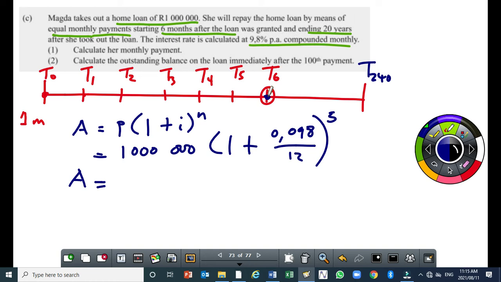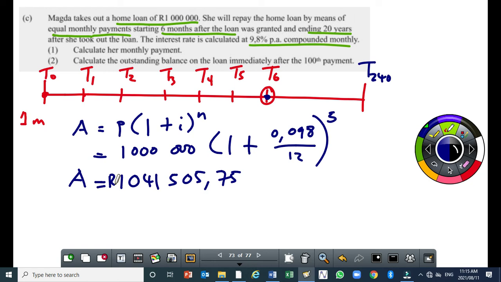Right. So, what answer did you get there? 1,041,505.75. Now check this. Because of the delay in making a payment for 5 months, the money is going to accumulate interest of 41,000. So when the person makes the first repayment, this is the amount that the person will be owing plus its interest from T6 to T240.